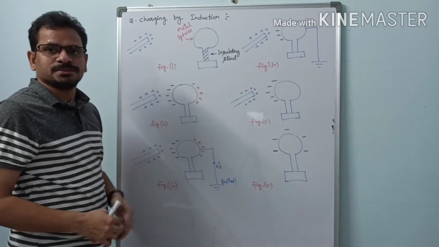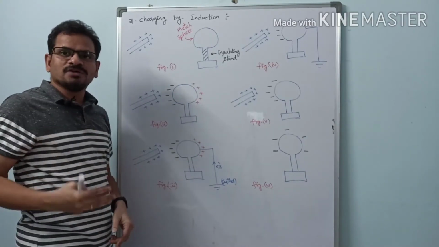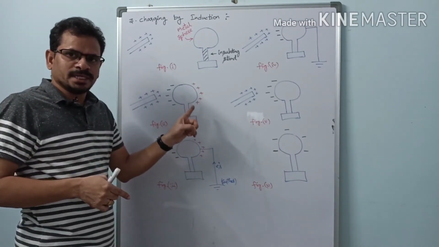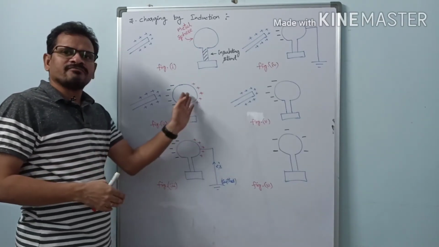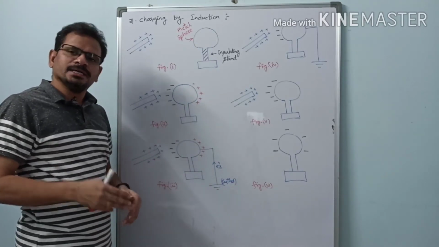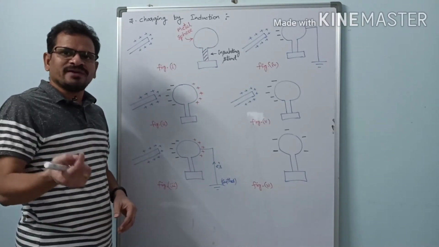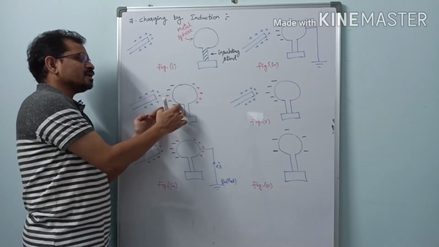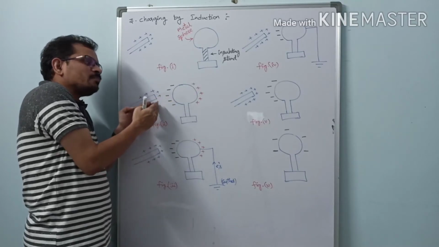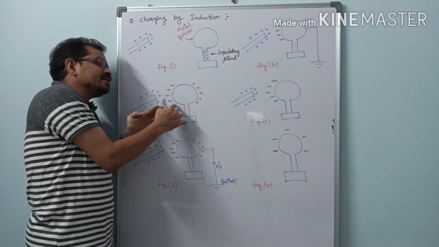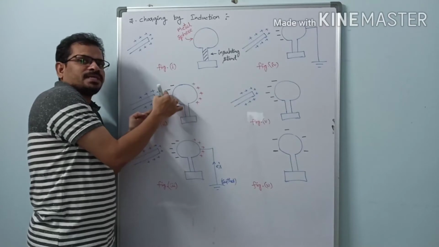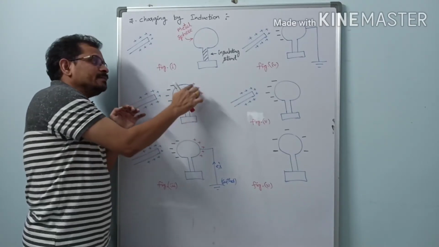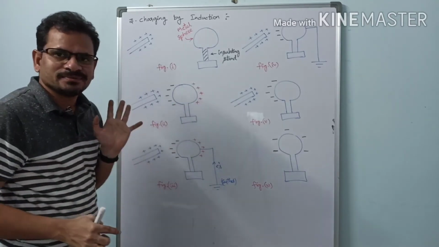acquires positive charges. Okay, now get accustomed to the word. If it acquires positive charges, think in that way, as I told you before. We frequently use it acquires positive charges, it acquires negative charges, like that. Get accustomed to that one, so you know actually what happens there. Right. So this part of the metal sphere which is close to the positively charged body becomes a negatively charged body here, and the surface which is far away from this positively charged body becomes positively charged. Got it? Yes.